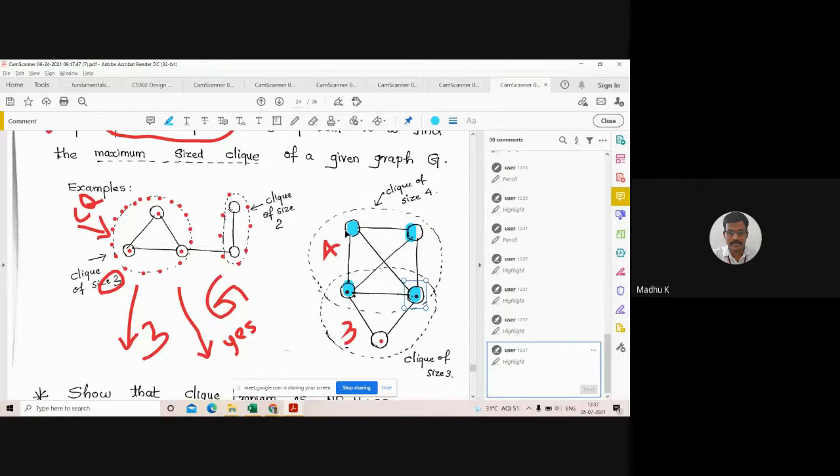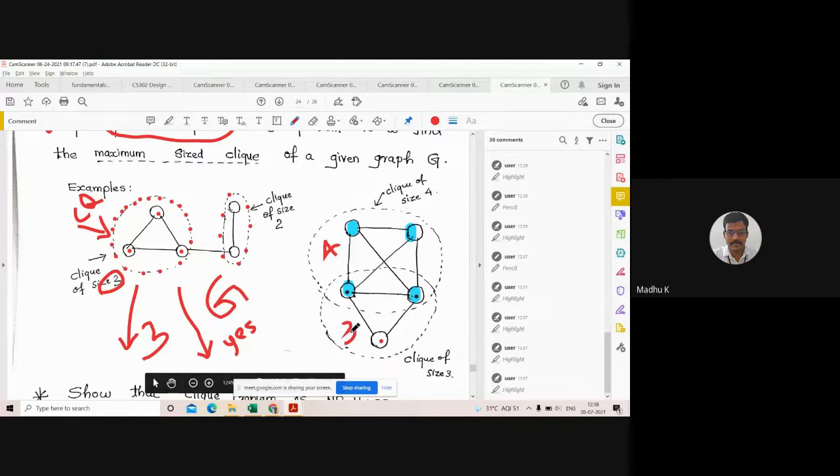If you consider these 4 vertices, then from each vertex I can reach every other vertex. So it is a completely connected subgraph, and its size is 4. The other one's size is 3.